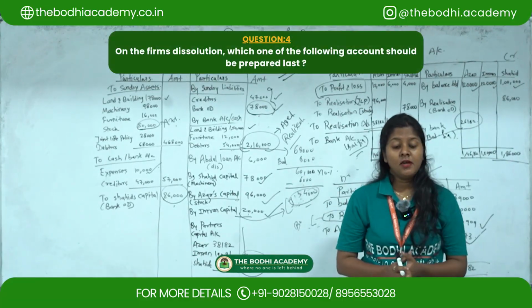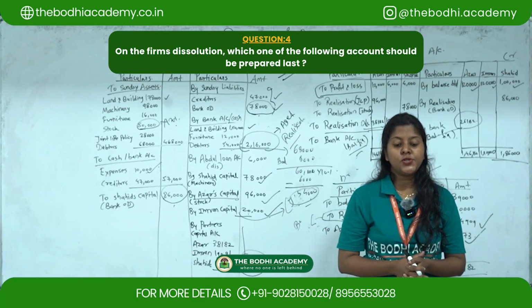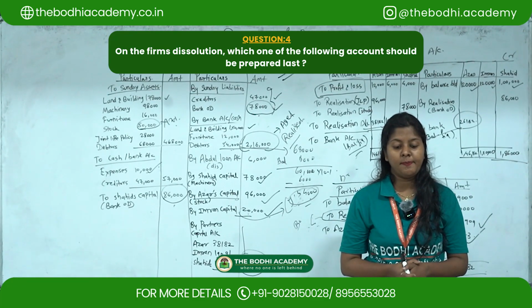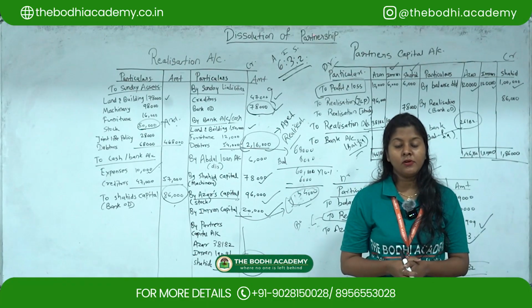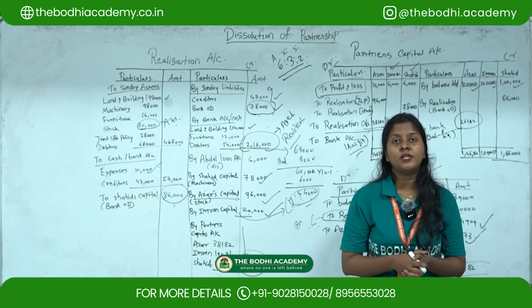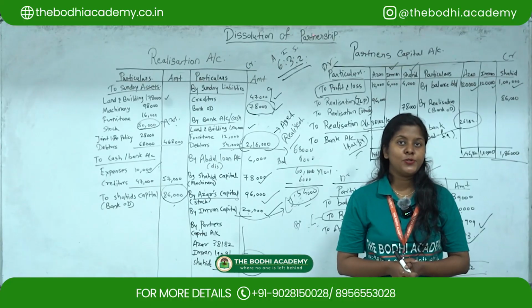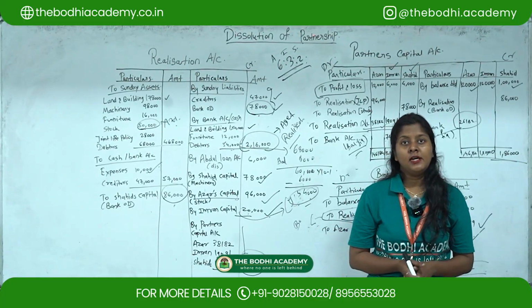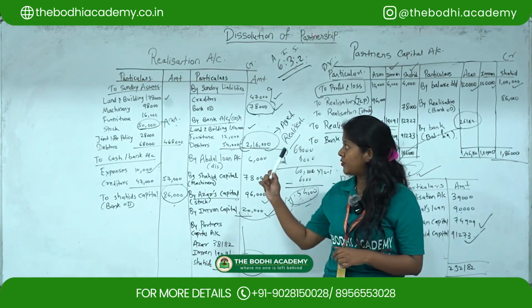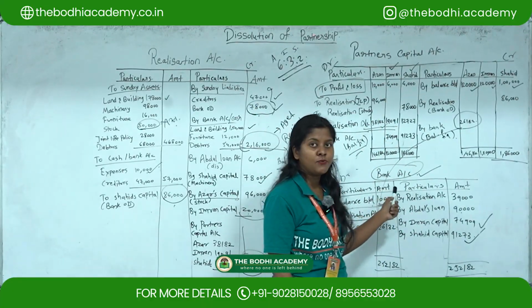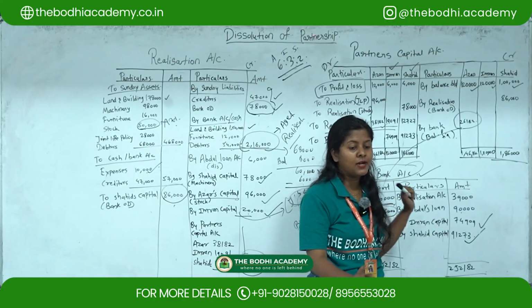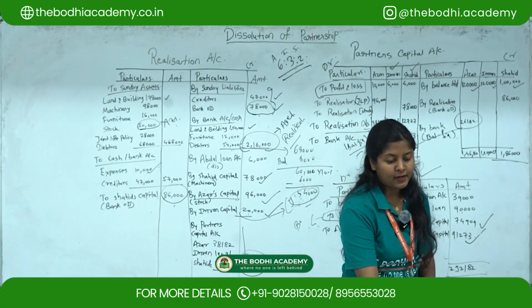Next, on a firm's dissolution, which one of the following accounts should be prepared last? Is it realization account, partner's capital account, partner's loan account, or cash or bank account? So the correct option is cash or bank account. So whenever we have solved the question, first we have prepared realization, then we have prepared partner's capital, and at the last we have prepared cash or bank account. Okay, so the correct option is cash or bank account.